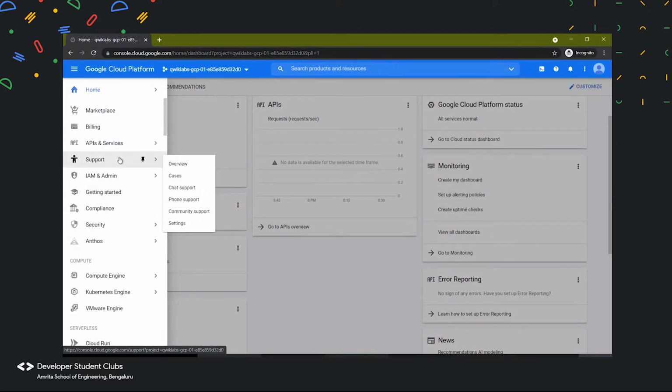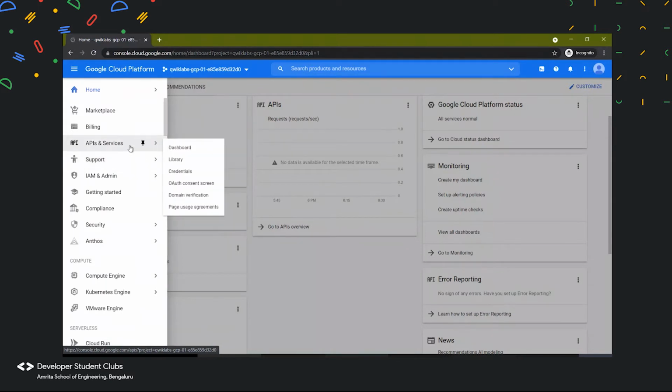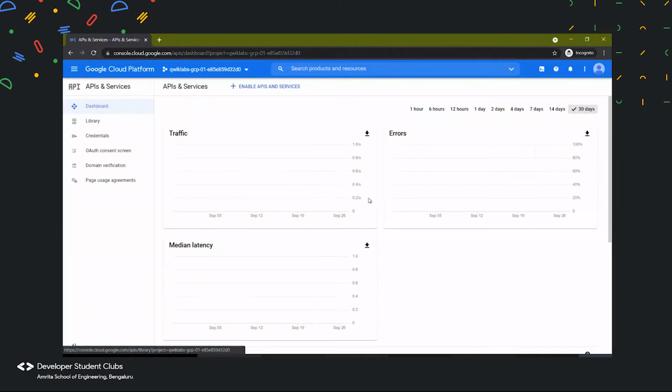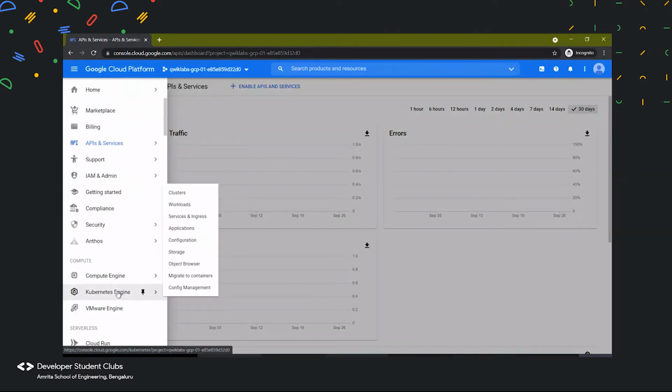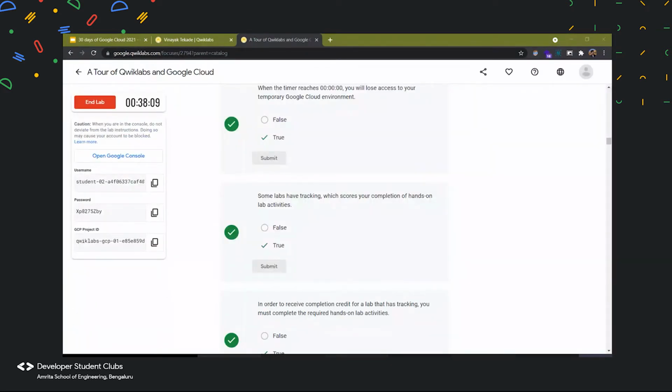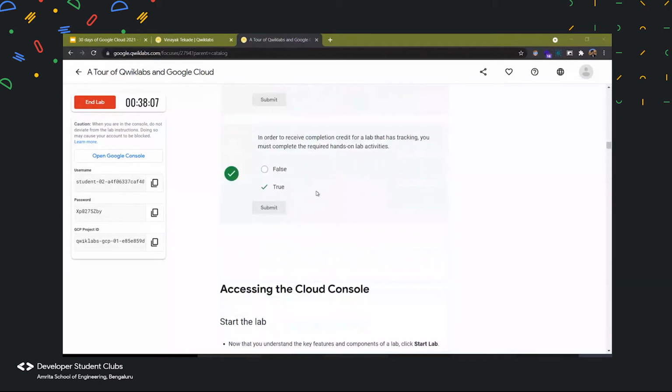Then based on what work you do, let's say you want to search for an API service which you need. So let's go over here to API services. And then we can see what all APIs we are using currently, what the traffic is, and how many errors there were. All these things can be seen over here. And like this, many services are present over here. So let us go to our quick lab and see how much progress we have made till now, right?